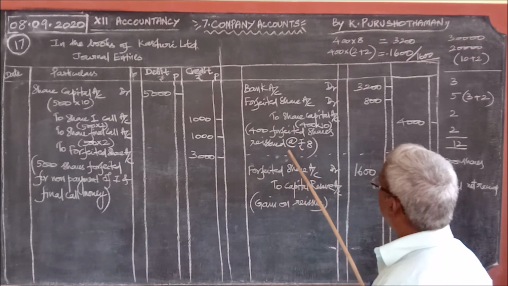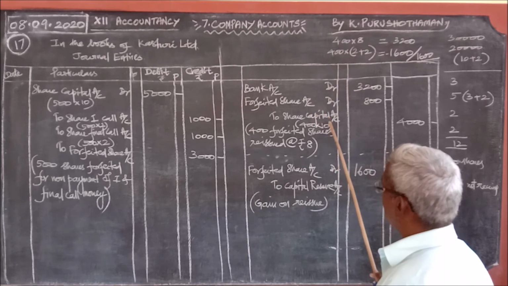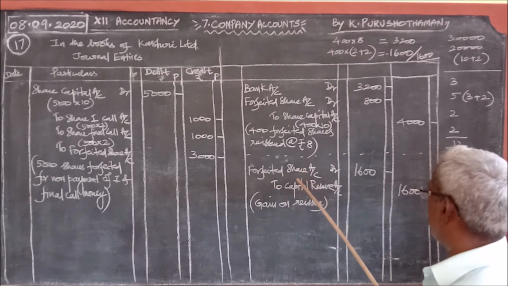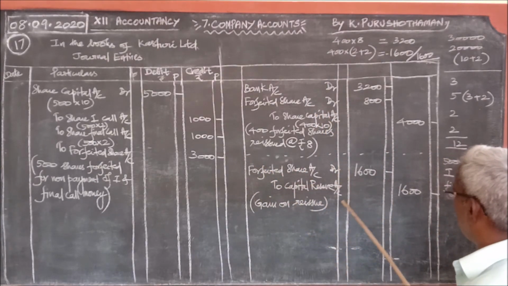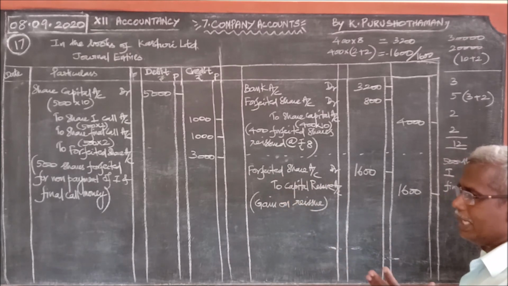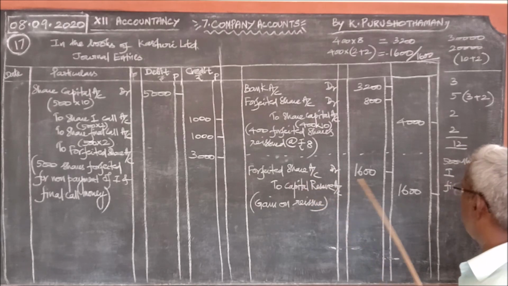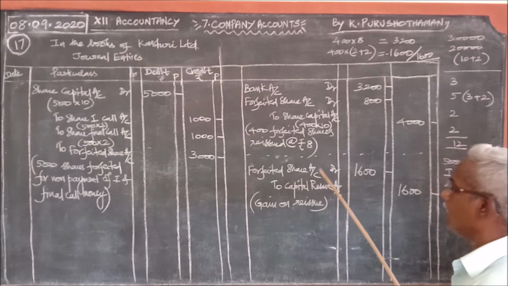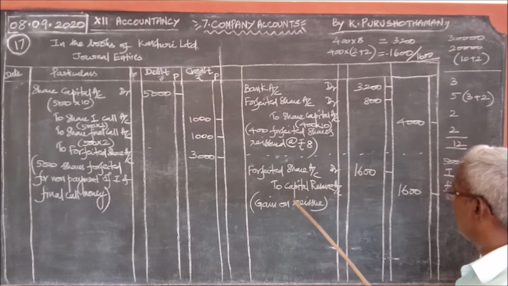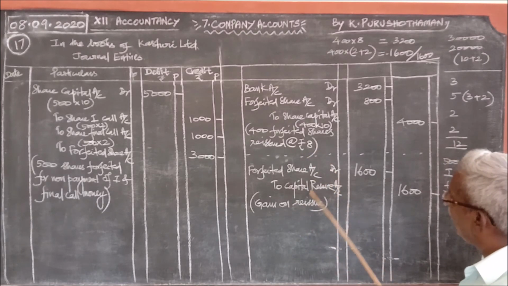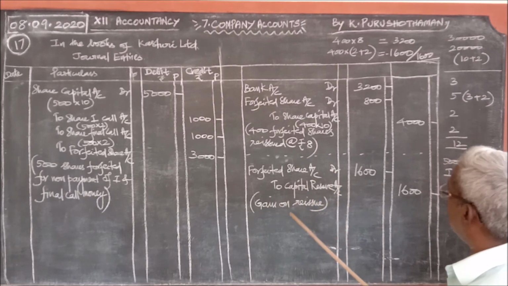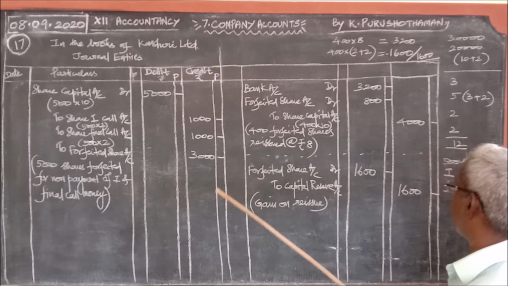Here, we should find the gain or profit on the reissue. This is the fixed journal entry for all problems when there is gain on reissue. What is it? Forfeited share account debit to capital reserve account. This is the permanent entry. Gain on reissue, including the narration, the same for all types of problems.